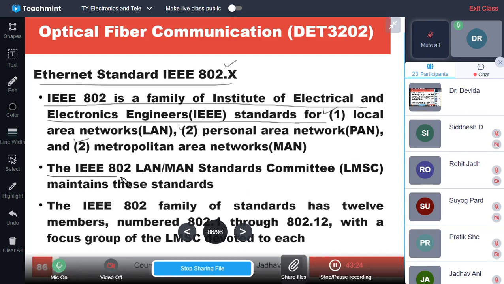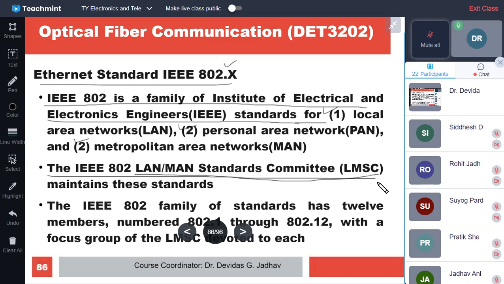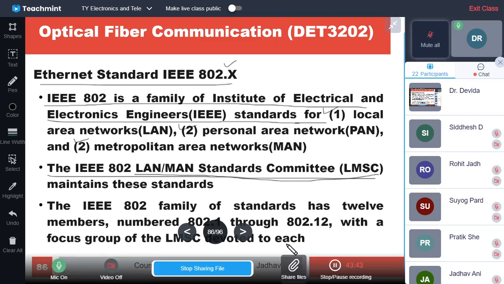So the IEEE 802 LAN MAN Standards Committee is called LMSC. IEEE 802 has a committee which is the LAN MAN Standards Committee. It deals with standardization of LAN as well as MAN standards. That committee, LMSC, maintains these standards.